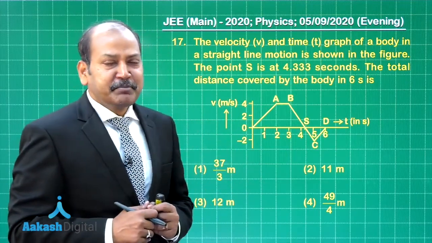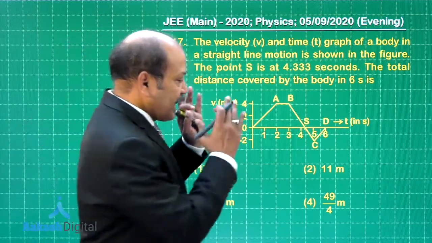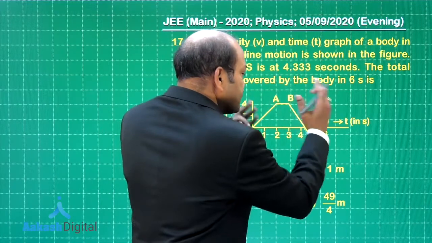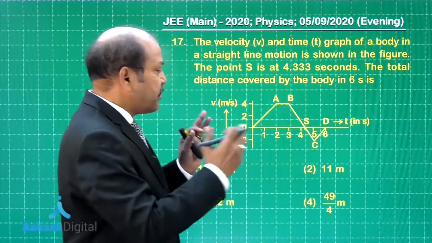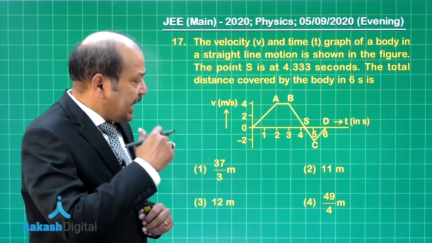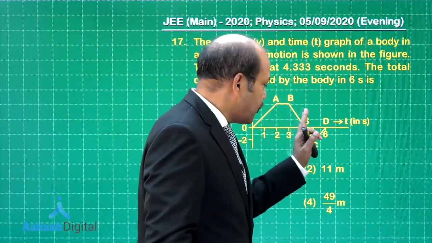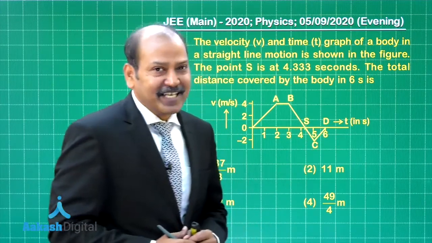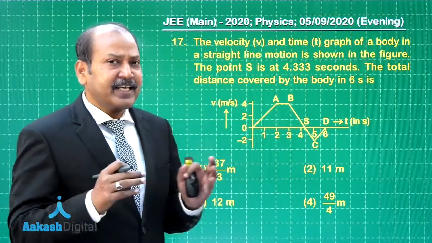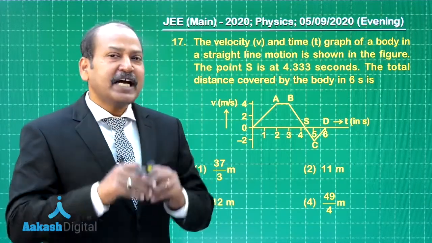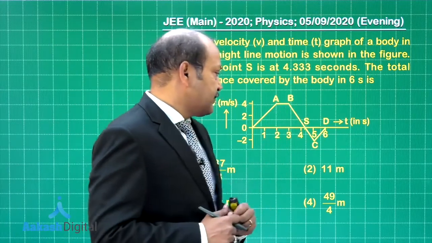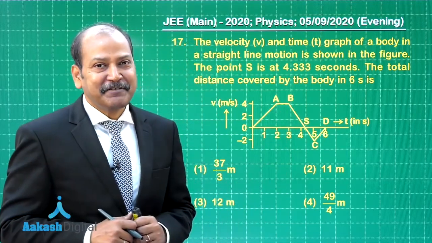Now, the concept is pretty straightforward. For calculating the distance, we have to take mod of the two displacements. If we divide the journey in two parts, one is from 0 to 4.333 seconds and the other is from 4.333 seconds to 6 seconds. The displacement in the second interval in fact is negative, but we have to take mod of that displacement and add it to the displacement in the first interval of 4.333 seconds.